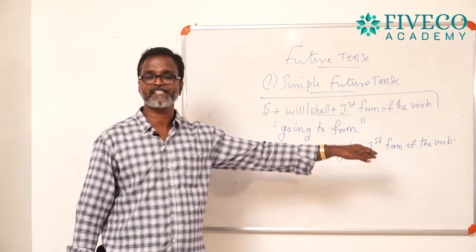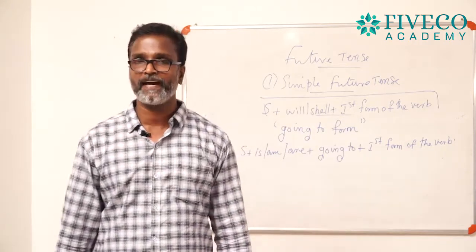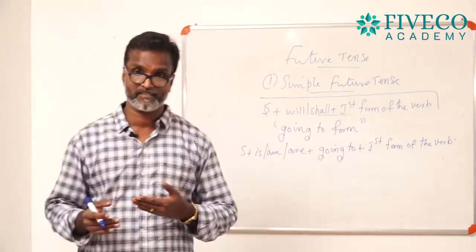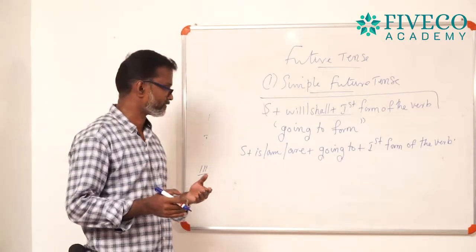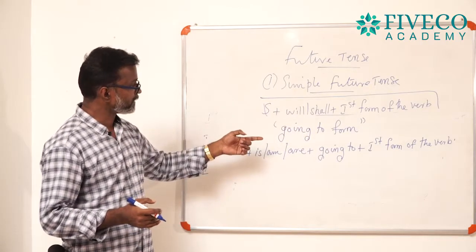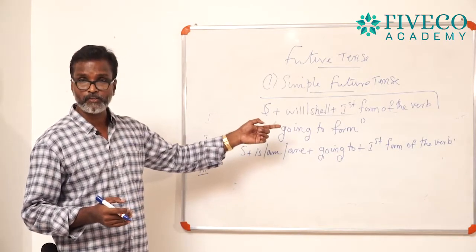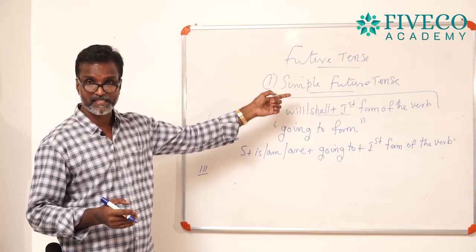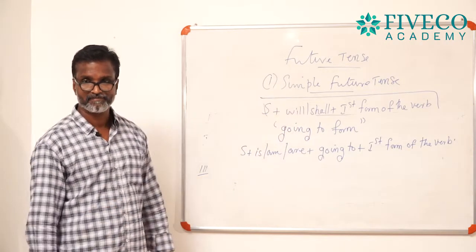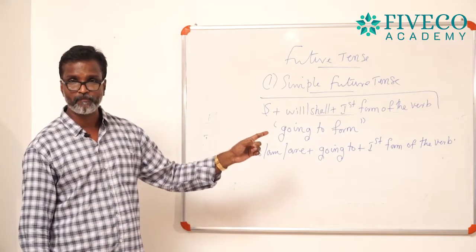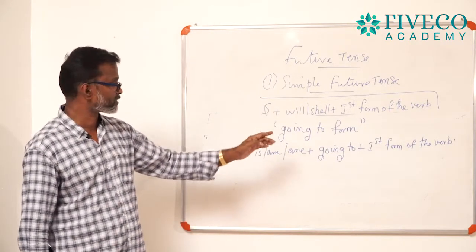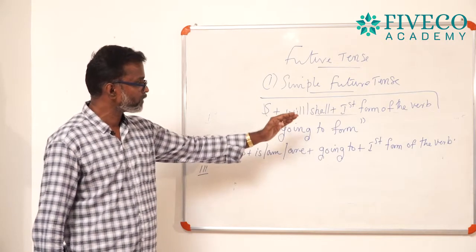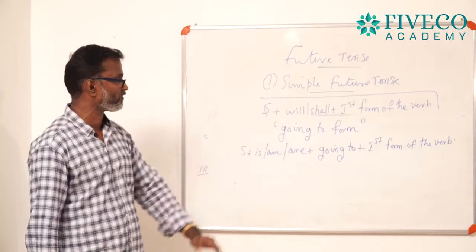I am not going to that side, or you will be confused about what is bare infinitive and to infinitive. The verb has numberless divisions, and I am not going to speak about that. Now we are talking about the going to form, which you can use to express a future action. Subject plus is or am or are plus going to plus first form of the verb.